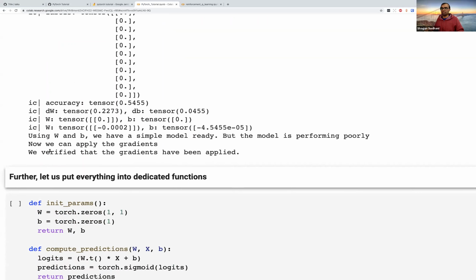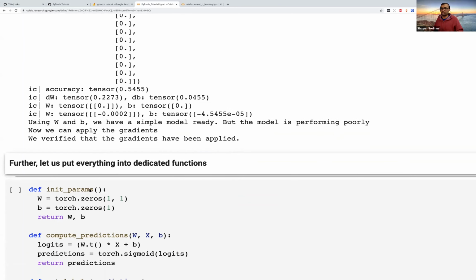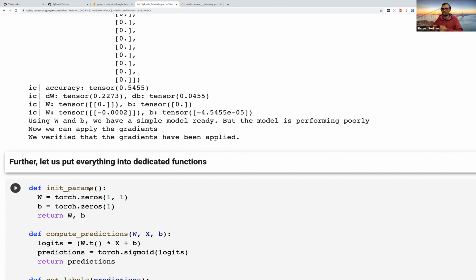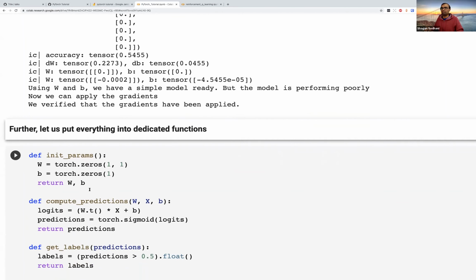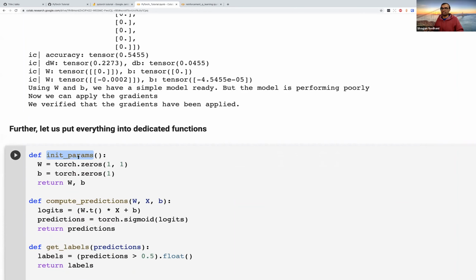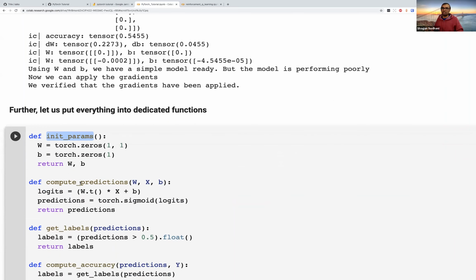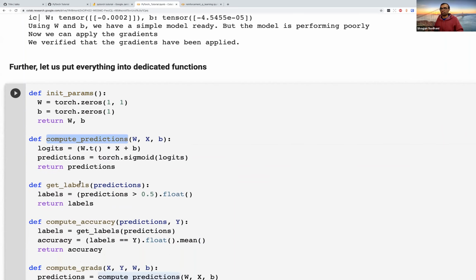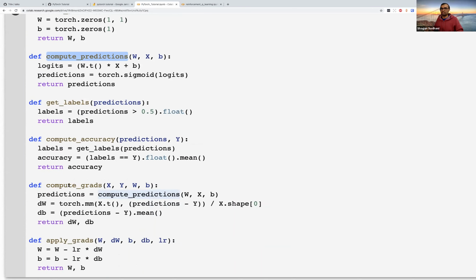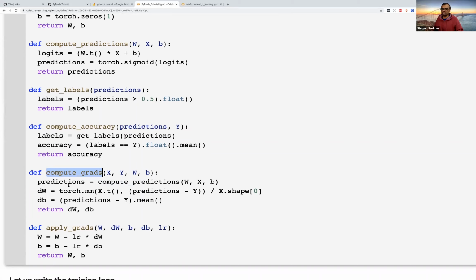Now, one thing that we are going to do is there are these small things that we are doing on the fly. We are putting them as statements. We are just going to put them into dedicated functions so that it becomes easier for us to write a proper loop around it and to train it. So we have got a function which is going to initialize the parameters. So it's going to return W and B, and it's going to initialize them as zeros. We have got a function which is going to compute predictions, labels, accuracy, and so on. And then we have this other function which is going to compute the gradients. Again, this is basically what we have been doing so far, just that we are putting them in functions so that we can reuse these functions.